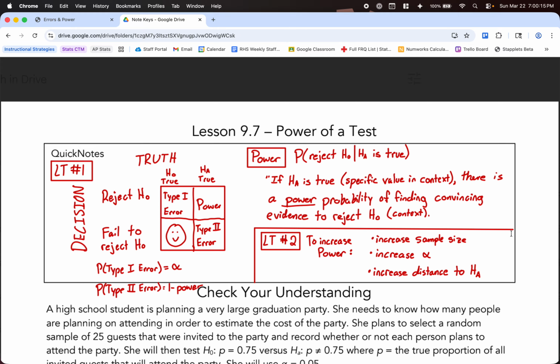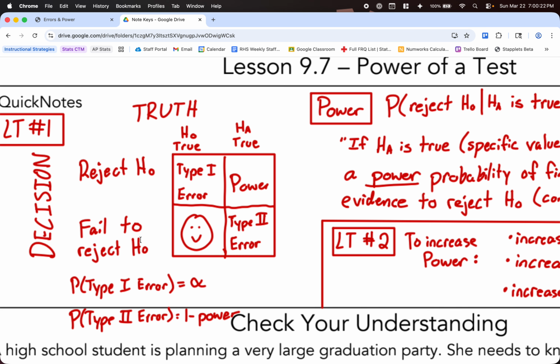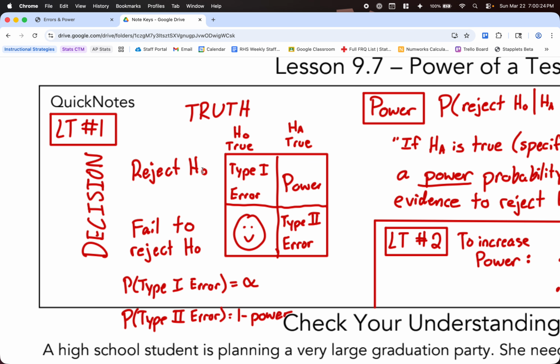All right, so now let's look just real quick at some quick notes here. This, again, is the same table from 9.6. If we reject the null and our null is true, we have a type 1 error. If we reject the null and the alternative is true, that's what we call power. Again, that's one of those good decisions. Fail to reject the null and the null is true, a good decision. We don't have any names for that. But if we fail to reject the null and the alternative is true, that's what we call a type 2 error.